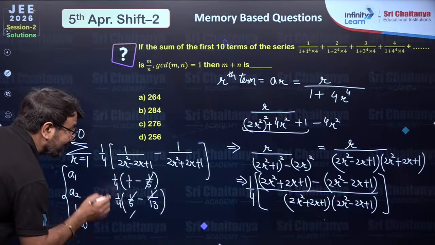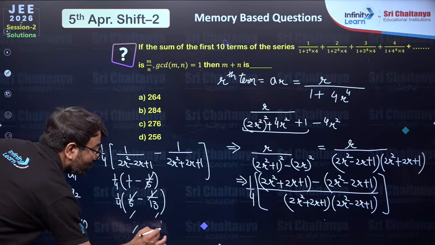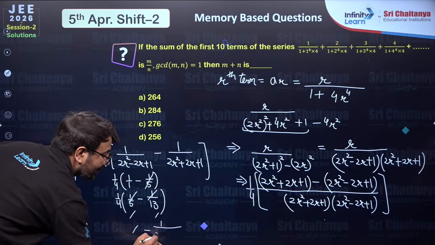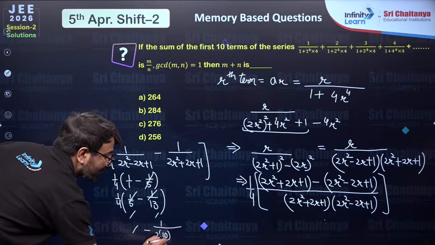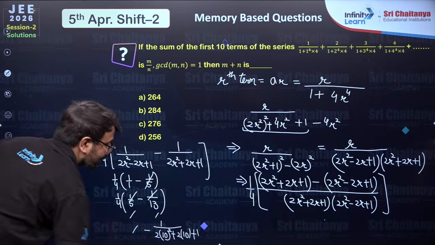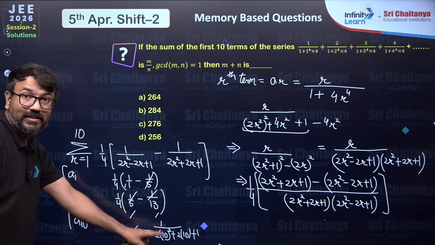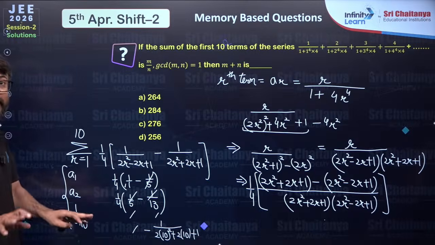You will observe that in the 10th term, this term and this term will also get cancelled. Only in the 10th term, you are having 1 upon 2 into 10 square, and then 2 into 10, and then plus 1 is remaining. So here the first term is remaining. Here the last term is remaining, and the middle terms will all get cancelled.